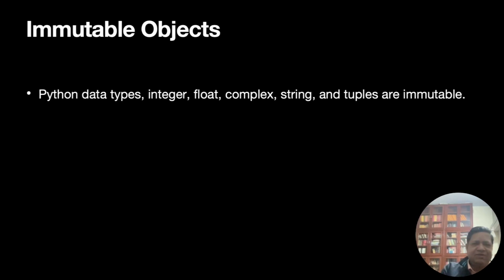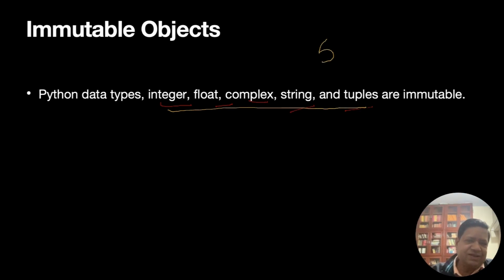So now in Python we did discuss it some time back, what are called immutable objects and mutable objects. Since we are doing this discussion, let's recap. It's a very important concept. Python data types integer, float, complex, string, tuples are all immutable.